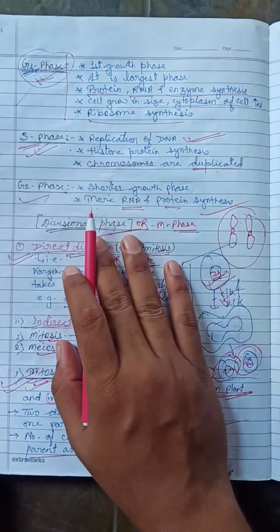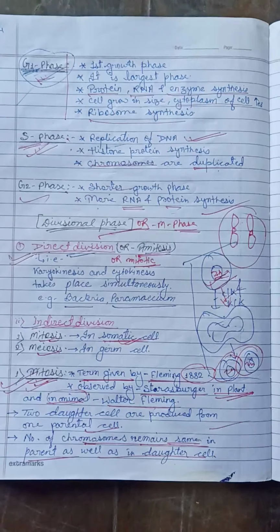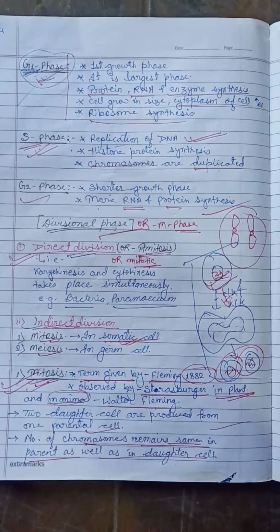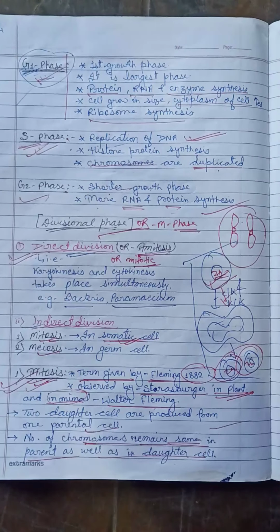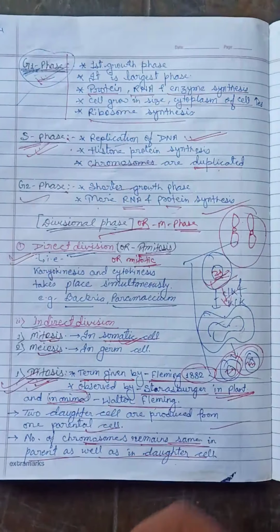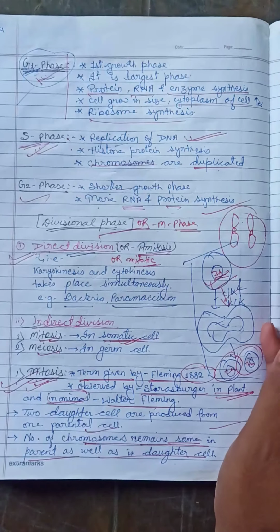Whereas S phase is replication or duplication of the DNA and also protein synthesis. Whereas the G2 phase, or growth 2 phase, has the important function of more synthesis of RNA and protein. Now we are going to study the M phase.